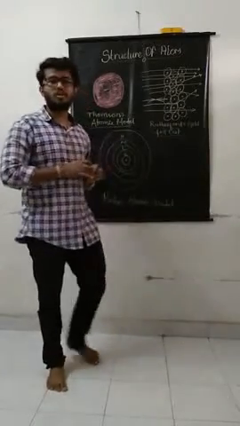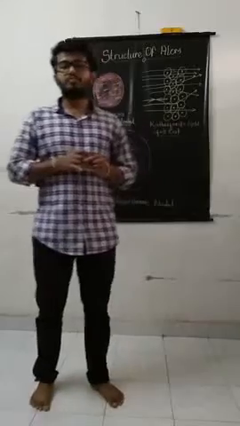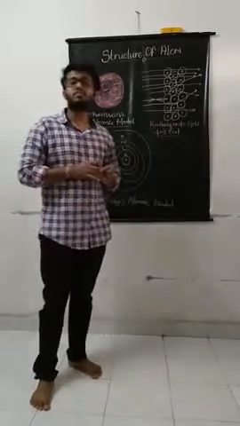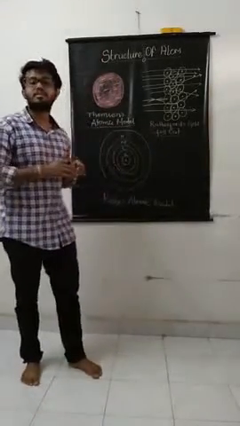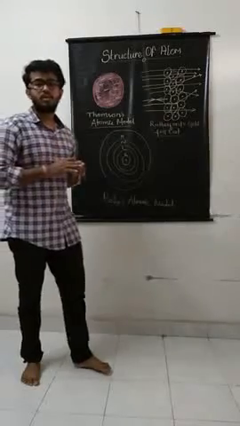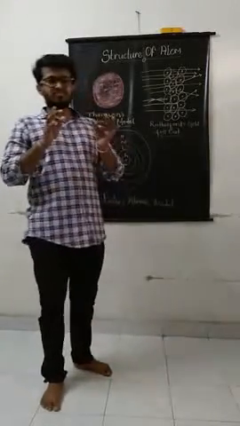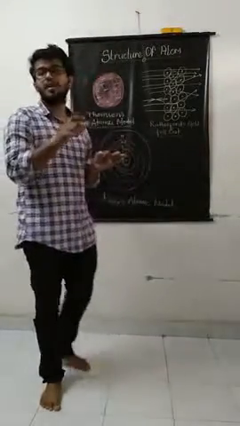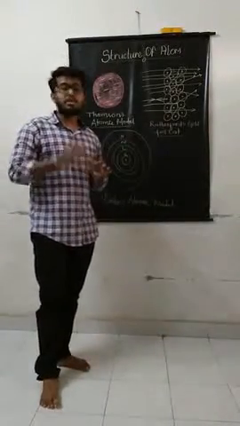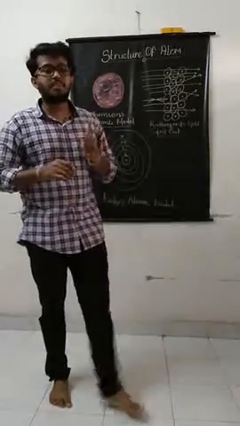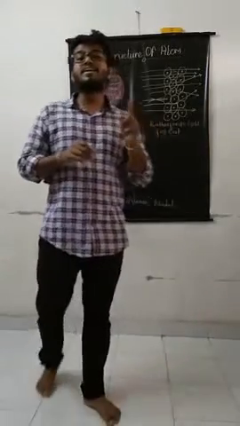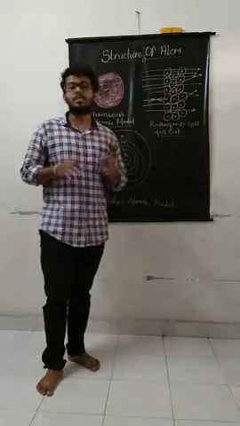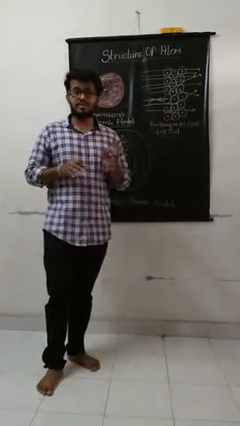Before going to the topic, we have to know about the atom. So what is an atom? An atom is the smallest unit of any matter. That is, when we decompose anything, the smallest unit of that matter is known as an atom. According to Dalton, the atom is the simplest and indivisible particle of any matter. But is it really true?